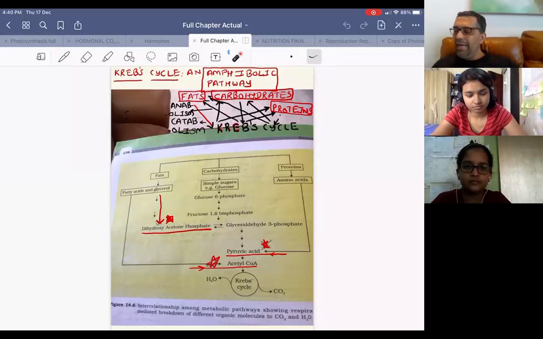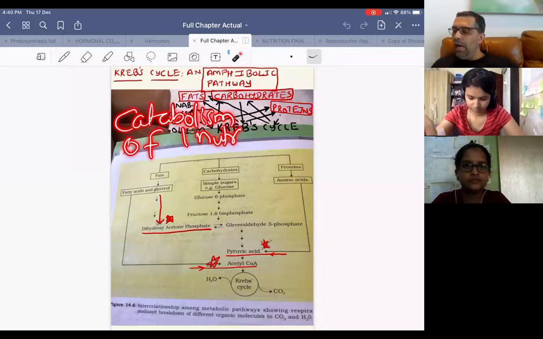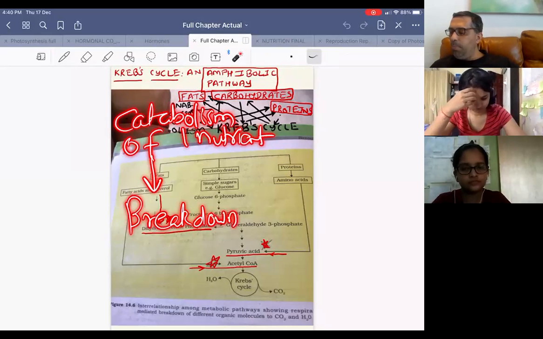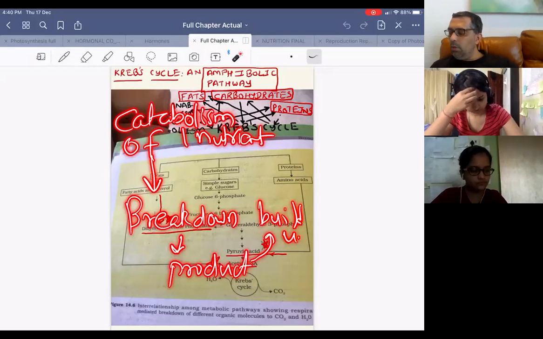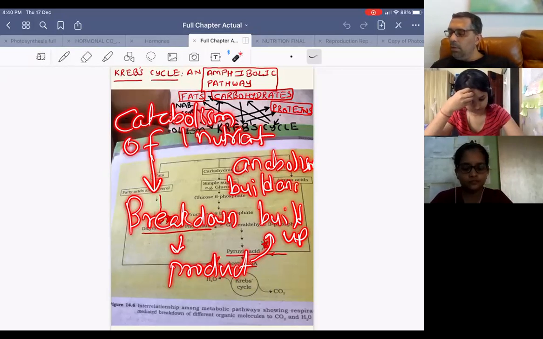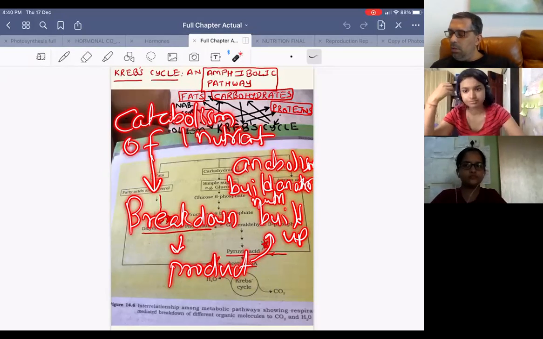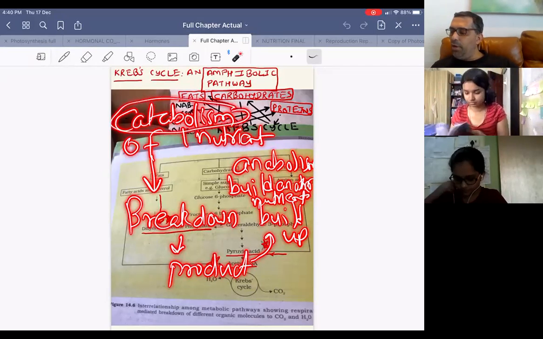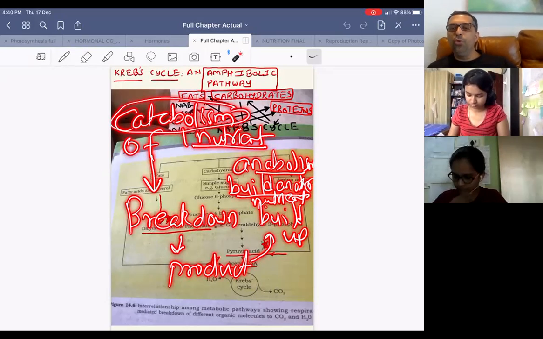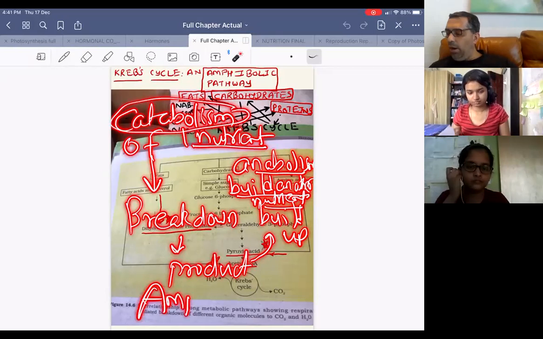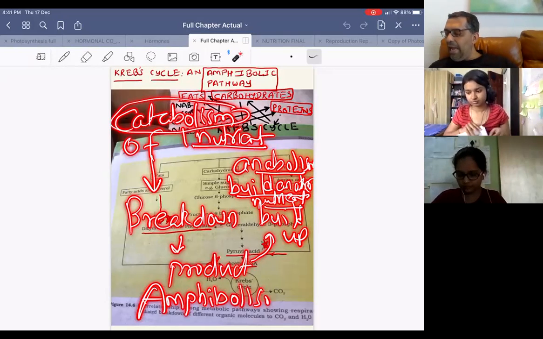Yes, whenever catabolism of one nutrient takes place and breakdown takes place, and the breakdown products undergo build-up to form another substance, which is called anabolism, building up another nutrient, then the simultaneous catabolism of one nutrient and anabolism of another nutrient is called amphibolism. That is called amphibolism.